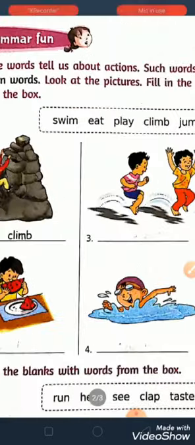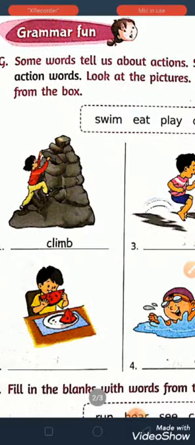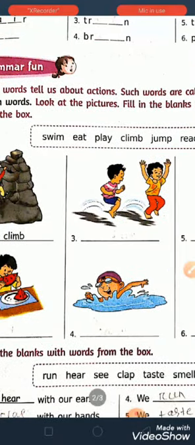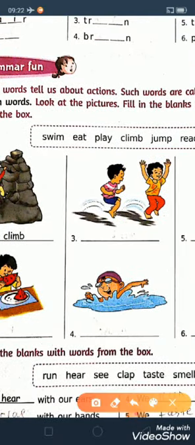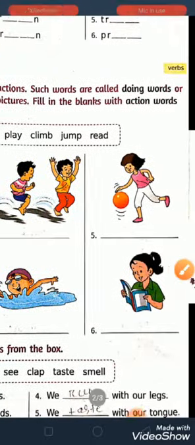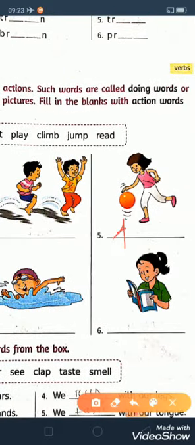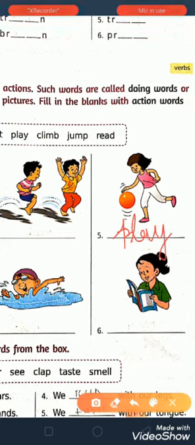This girl is climbing, so we can write there climb. These boys, what are they doing? Jumping, so you can write jump, JUMP, jump. Now this girl is playing, so you can say play, PLAY, play.